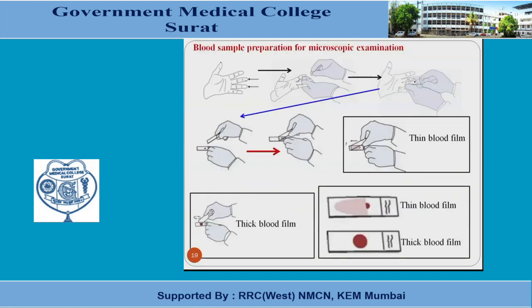For blood sample collection, we should choose any of the fingers. We have to clean it with spirit, and then prick. We take a clean slide. On one side of the slide, we make the thick smear, and on the other side of the slide, we prepare a thin smear, which is a tongue-shaped smear.